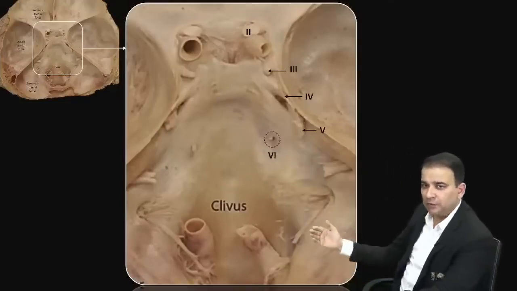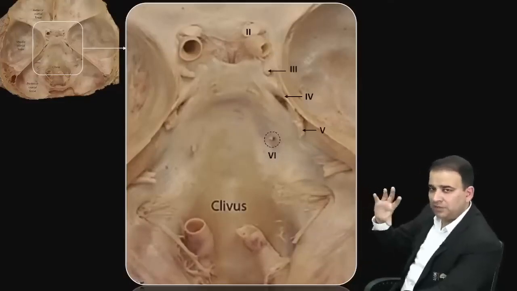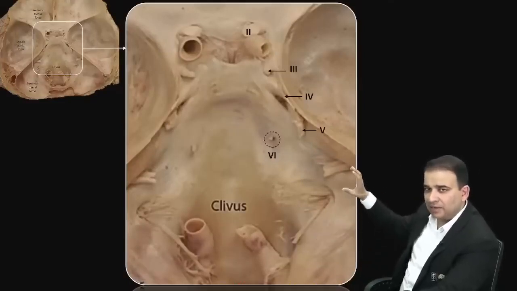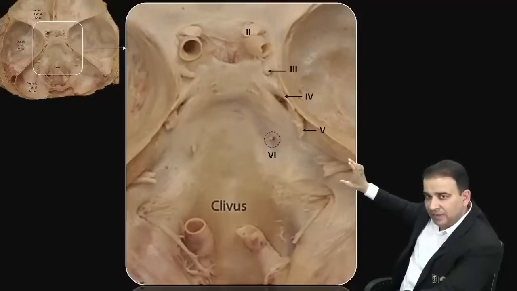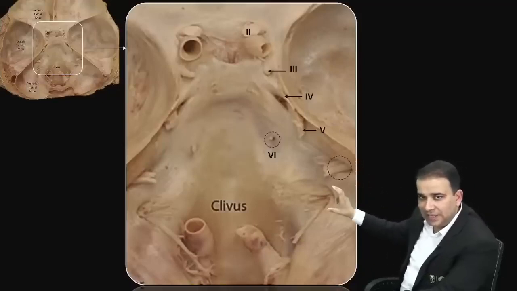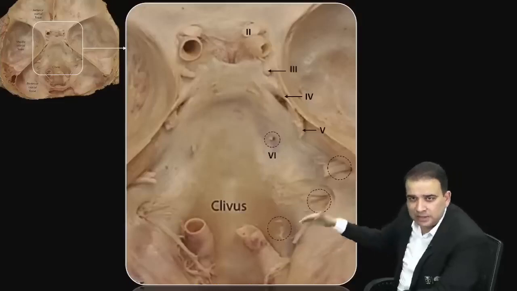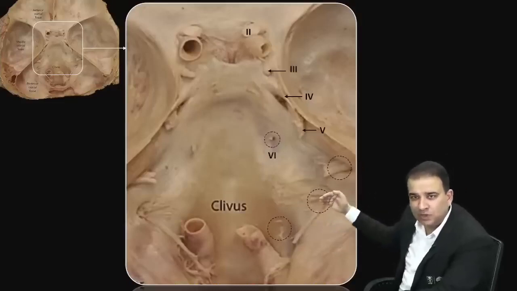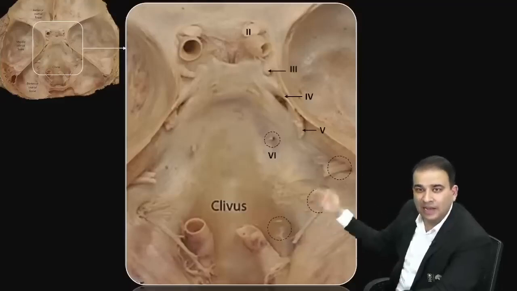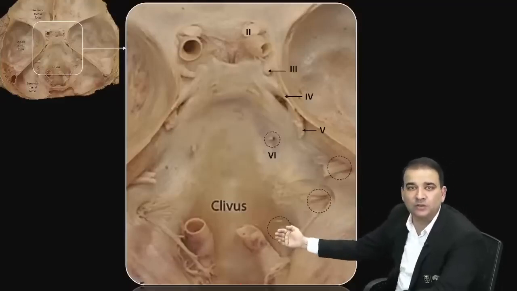In the posterior cranial fossa, when you look at the posterior cranial fossa, now just make your mindset like this. You will be looking at 3 foramina. That's the area of the internal acoustic meatus. That's the area of the jugular foramen, and that's the area of the hypoglossal canal here. सबसे ऊपर internal acoustic meatus होगा, then jugular foramen, and then hypoglossal canal, and in that sequence you will find out the nerves also.